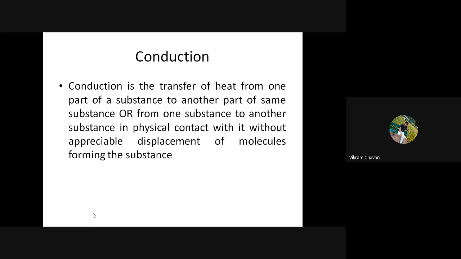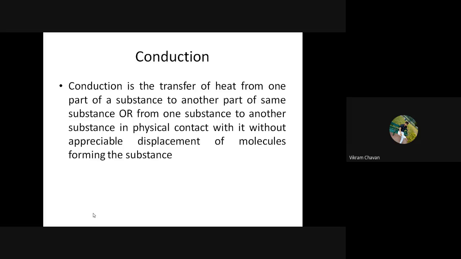Also, two different substances may be in physical contact, that is, the surfaces of the two substances are touching each other. In that case, whatever heat is transferred from one substance to another substance will be considered conduction.